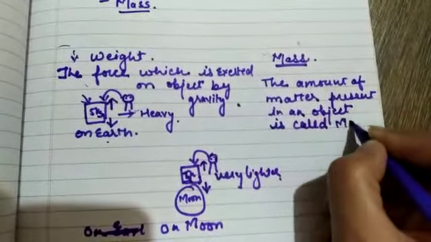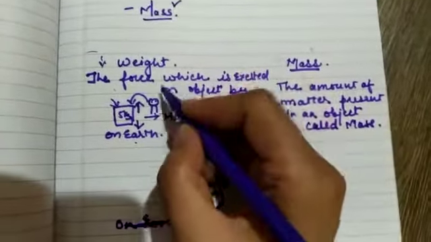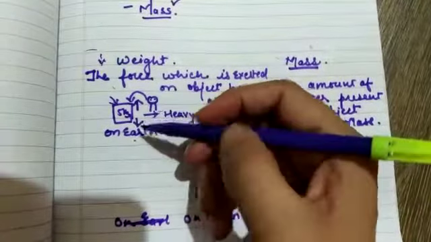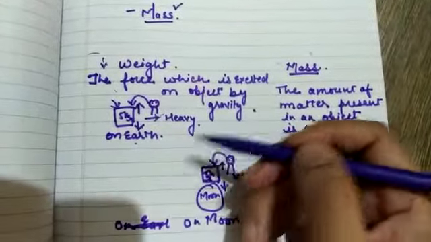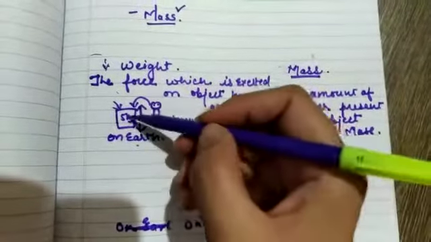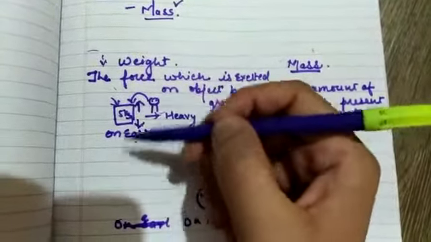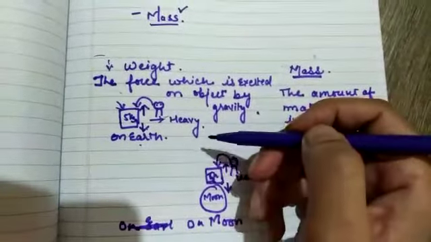So that is the difference between weight and mass. Weight is different on the earth and on the moon, and if we go to another planet, the weight will change again. But the mass remains the same, because the amount of rice is the same on the earth, the moon and any other planet.